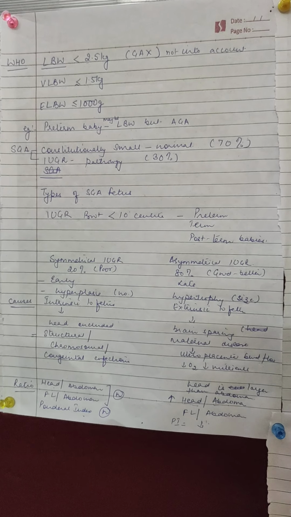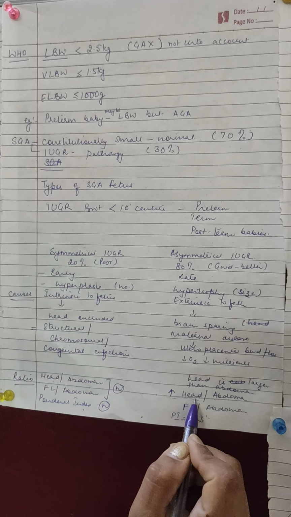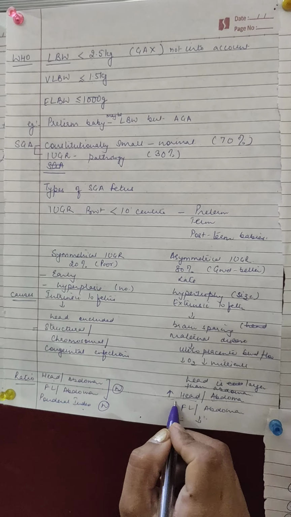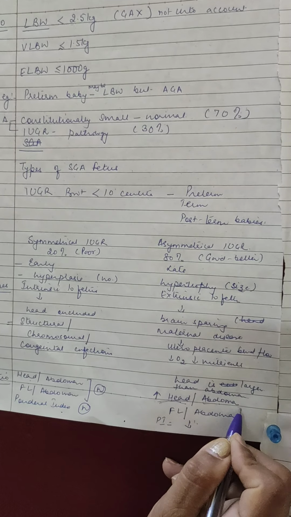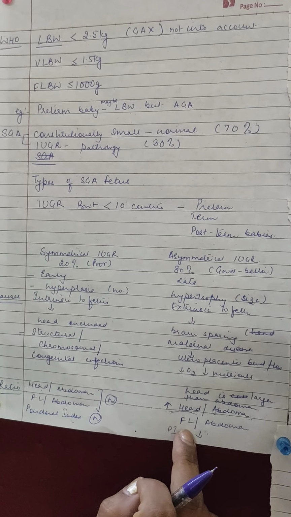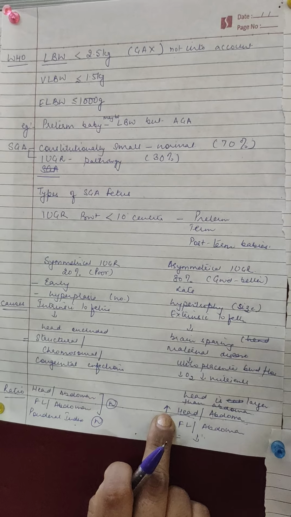But the head is a vital organ, the brain is a vital organ. There is a brain sparing effect. So head circumference and blood flow to the brain are the last to be affected. So the head remains normal but the abdomen is falling, so the ratio will increase. Similarly, femur length is not affected but abdominal circumference is falling, so the ratio will increase.